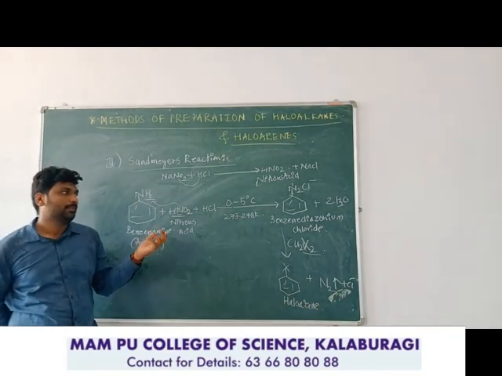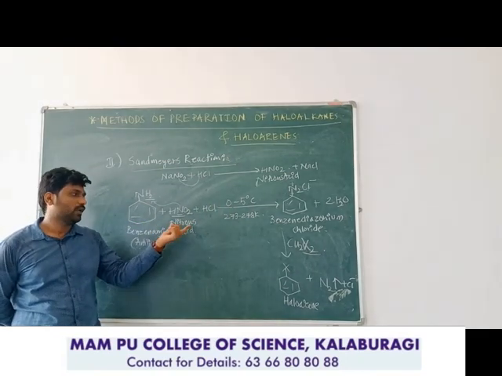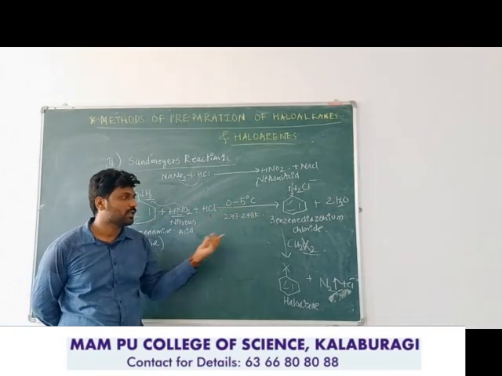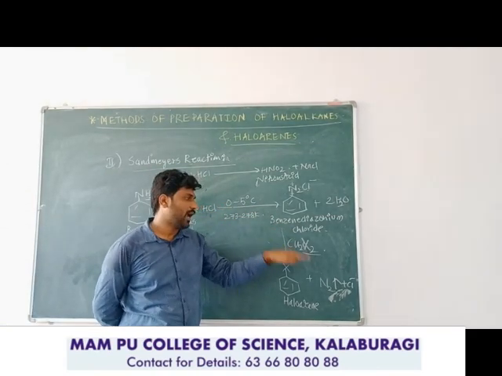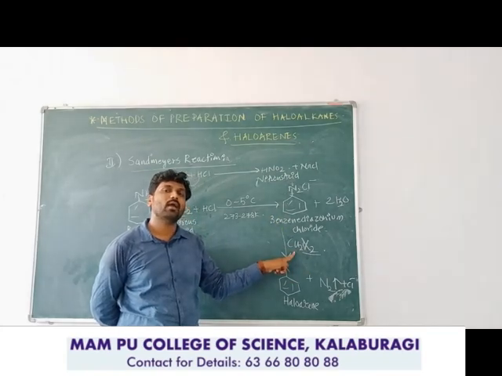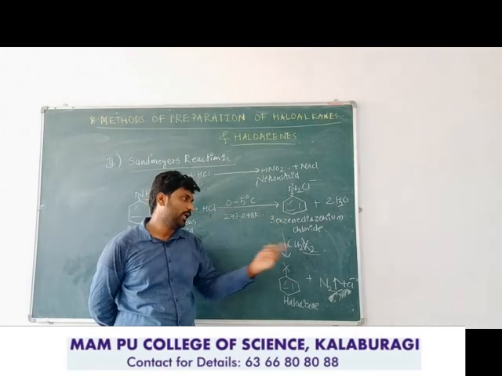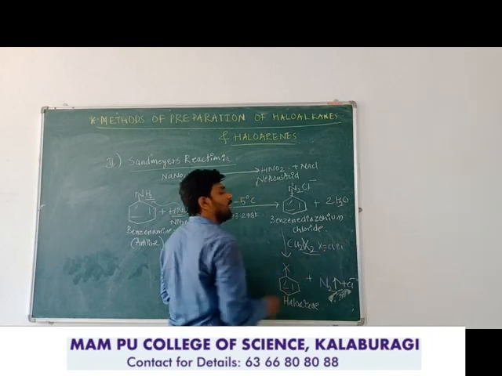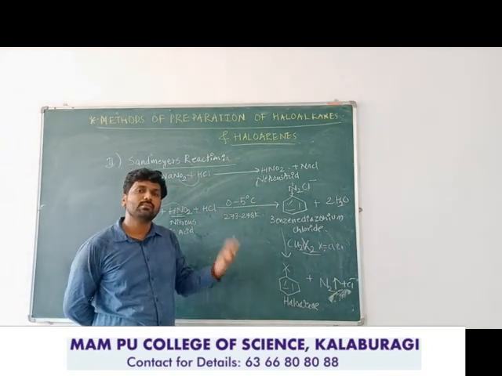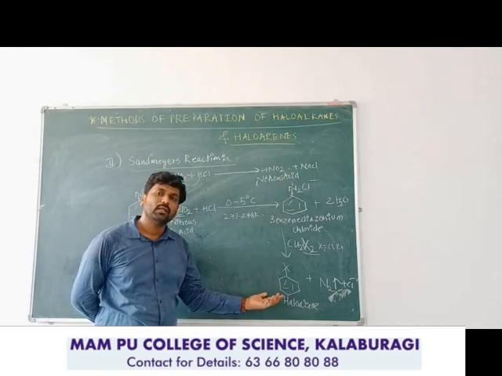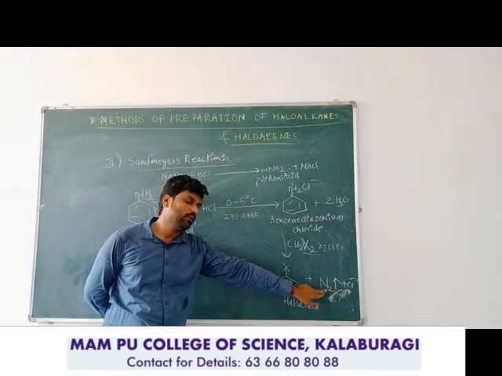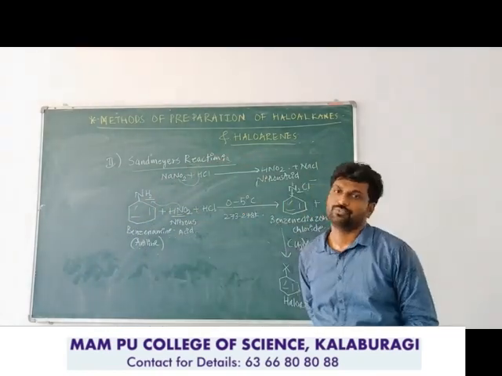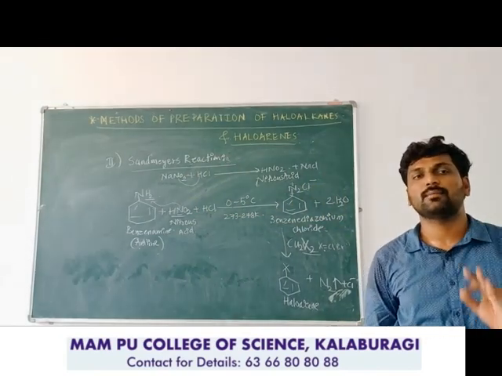See here, it is a very big reaction. The aniline is treated with the nitrous acid in excess amount of HCl at 0 to 5 degrees Celsius. We get the benzene diazonium chloride, which will be added to the cuprous halide, where the copper ion carries the +1 oxidation state. Any halide, here you can take only chlorine or bromine. You cannot take iodine and fluorine, which will not give any stable product. Directly you will get either chlorobenzene or bromobenzene with the release of nitrogen gas and chloride ions as the byproduct. Okay, so this reaction is known as Sandmeyer's reaction.